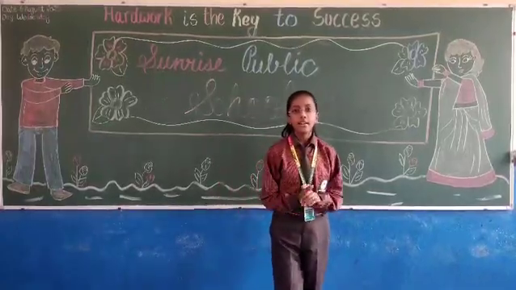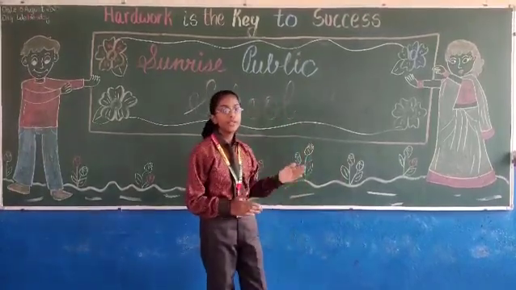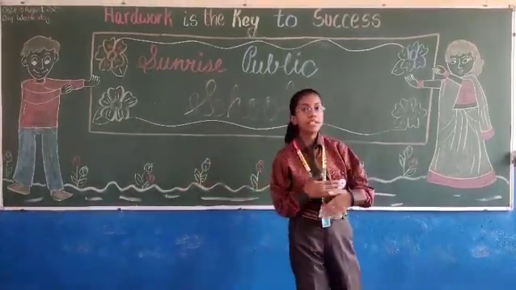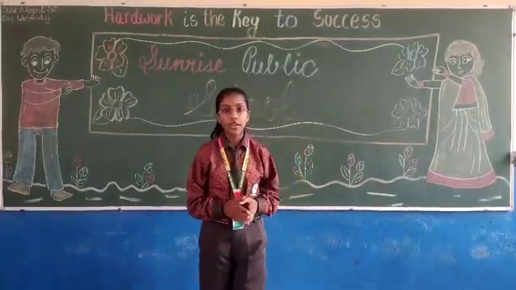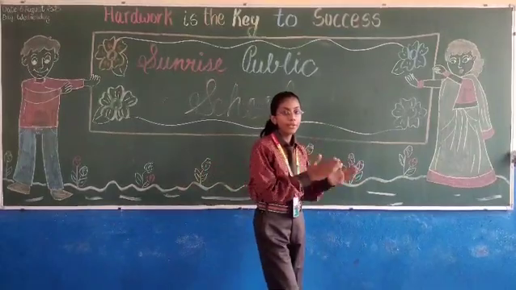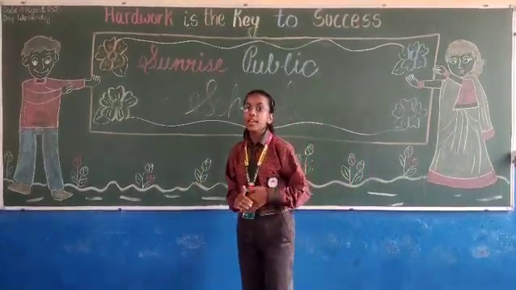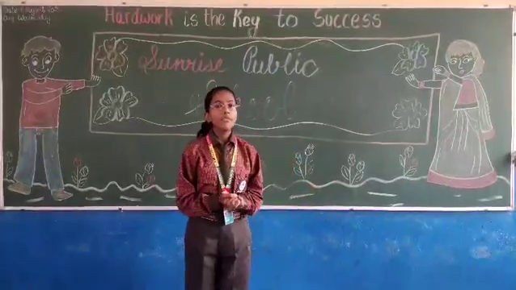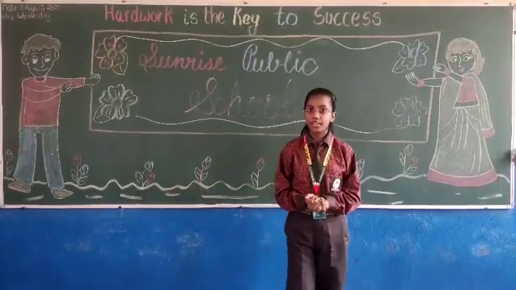So let's start. Firstly, the question arises, what is sound? Sound is a form of energy which gives us the sensation of hearing. Sound is produced by vibration of an object. What is vibration? The rapid to and fro motion of an object is known as vibration. Let's take an example. When we pluck a tightly stretched string, it vibrates and also produces sound.